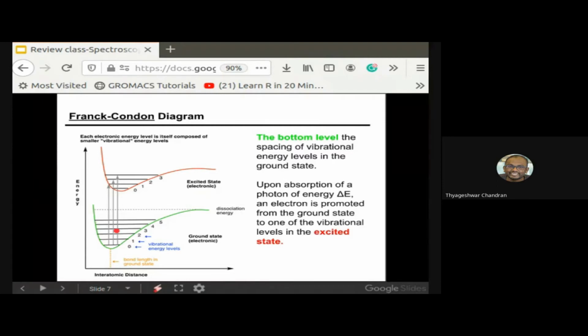But just keep in mind that this basic principle describes the intensities of the vibronic transitions, or absorption or emission of a photon. It also states that when a molecule is undergoing an electronic transition, such as ionization, the nuclear configuration of the molecule experiences no significant change. So although a molecule tends to vibrate, its nuclear configuration doesn't undergo any significant change. I'll try to explain it here without using pen and paper.